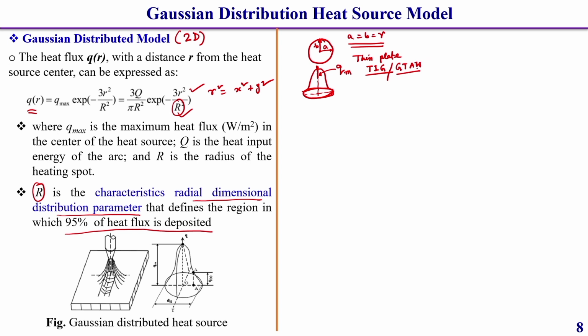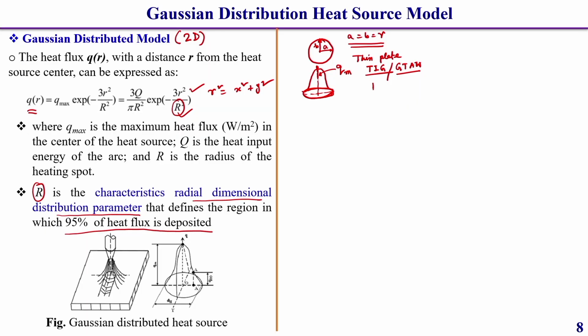This type of heat source model is popularly used where no consumable electrode is used. In TIG welding, a non consumable tungsten electrode is used, which does not melt during the welding process. From this TIG electrode an arc is developed.